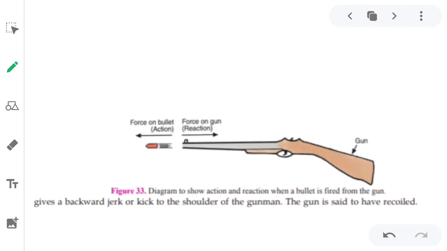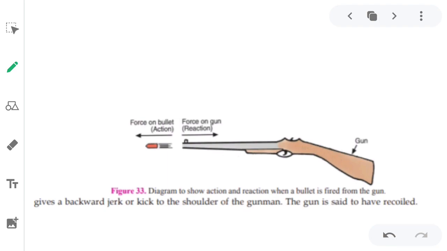Why does it happen? It happens because of the reaction force applied by the gun. Whenever a gunman fires a bullet, he feels a jerk on his shoulder. So how does that jerk come? That jerk is because of the reaction.